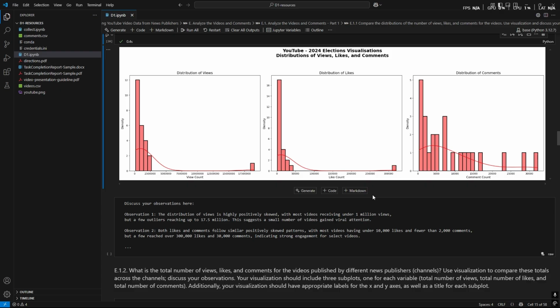Observation 2 is that both likes and comments follow a similar positively skewed pattern, with most videos having under 10,000 likes and fewer than 2,000 comments. However, a few also reach over 300,000 likes and 30,000 comments, indicating strong engagement for select videos and topics.